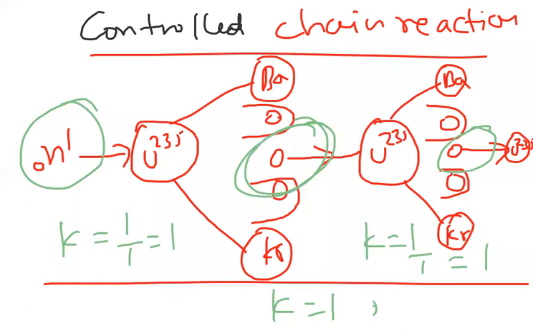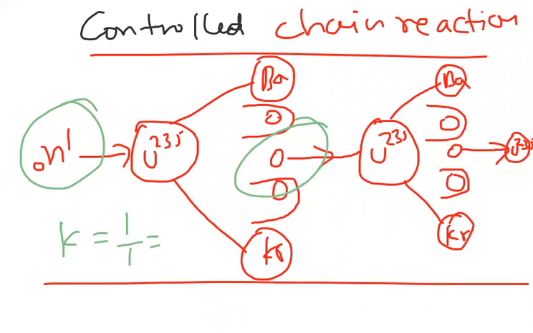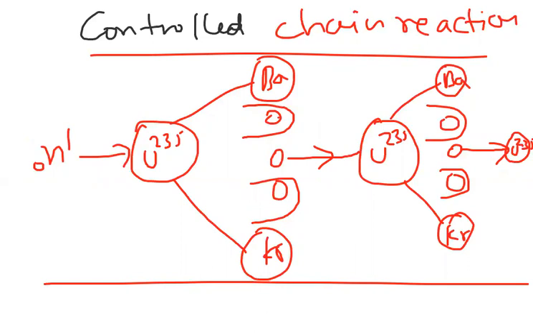We call it the critical state. What do you mean by critical state? It is a controlled chain reaction. Whenever you use the term K is equal to 1, it is called the critical state. I hope you understood the critical state and supercritical state.